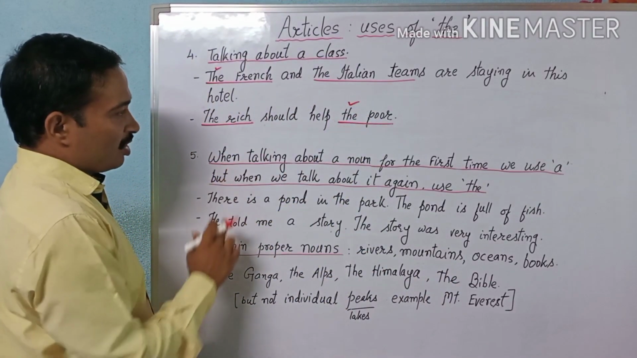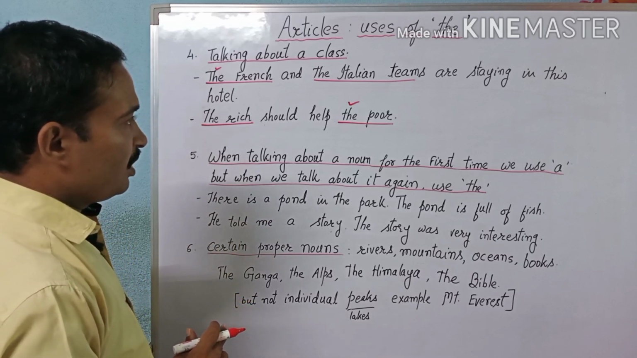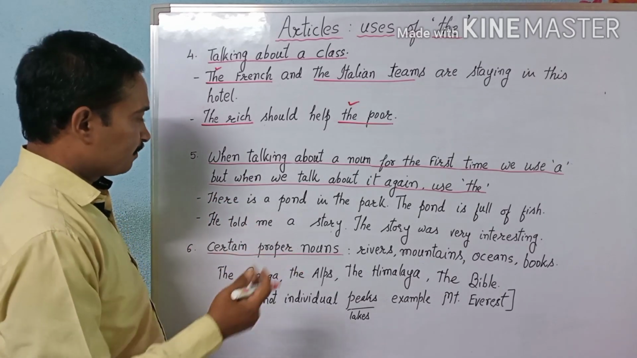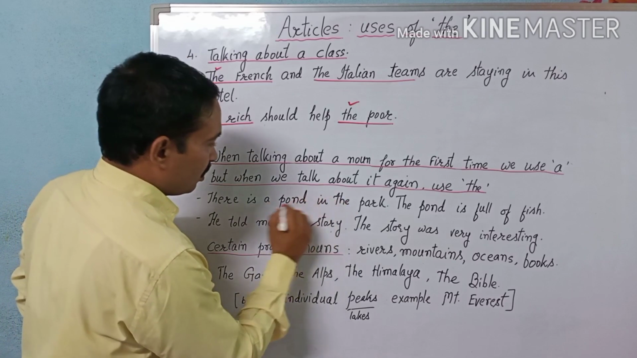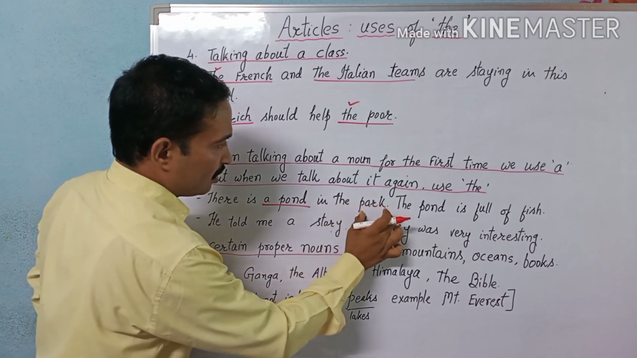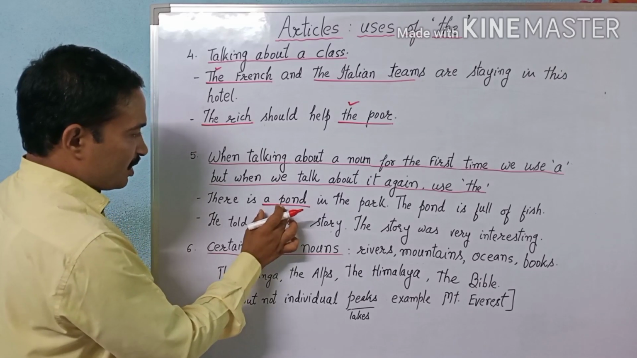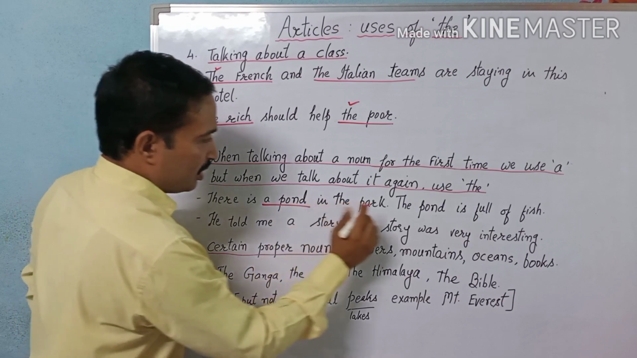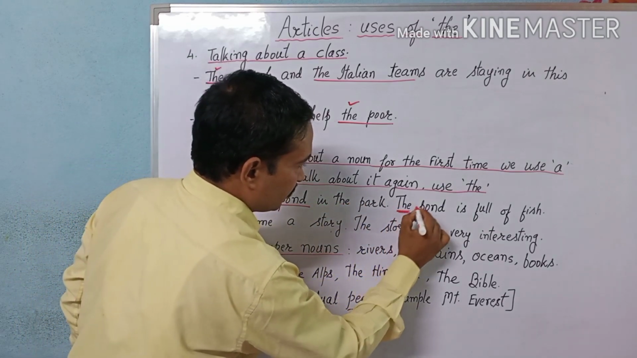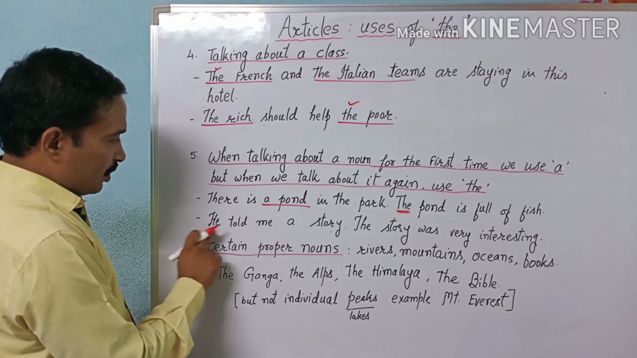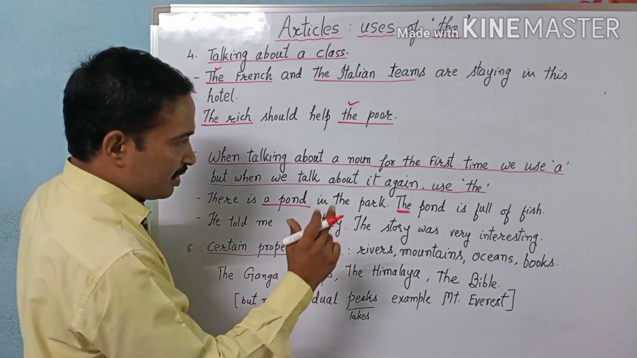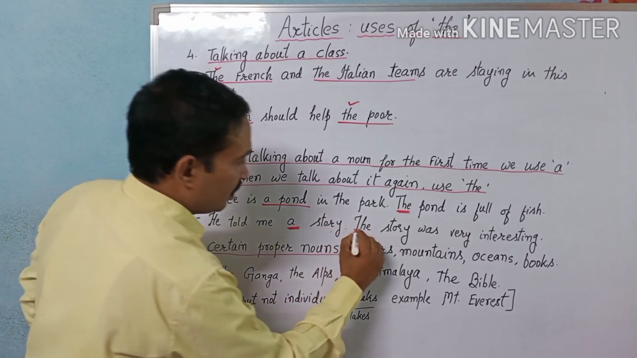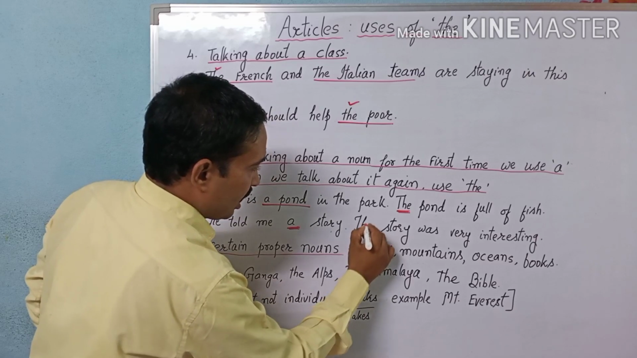When talking about a noun for the first time we use a, but when we talk about it again we use the. There is a pond in the park. The pond is full of fish. So the first time I use a, and when we talk about the same pond next time, I will use the pond. Second example: he told me a story. The story was very interesting. First a story, and then I am talking about the same story, so it becomes particular, and I have to use the.